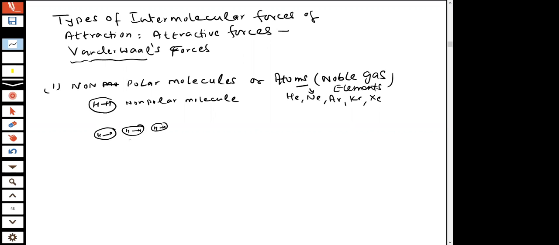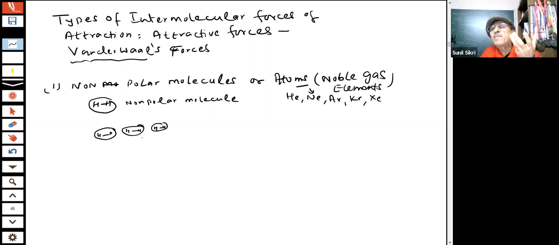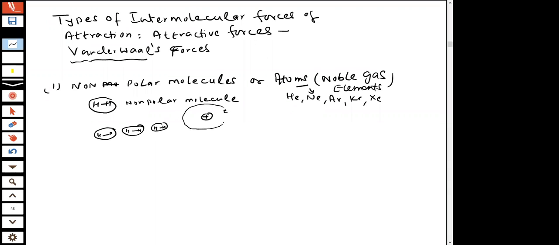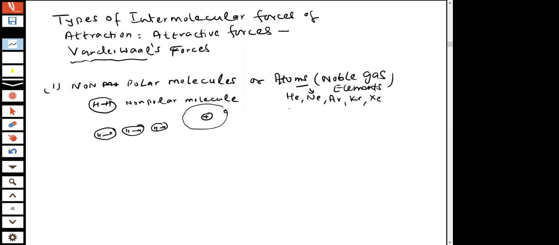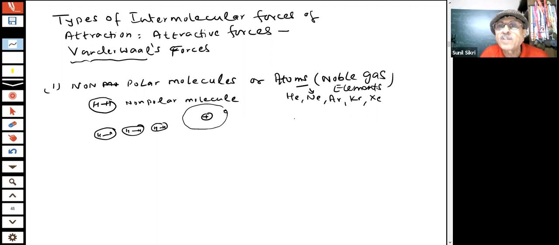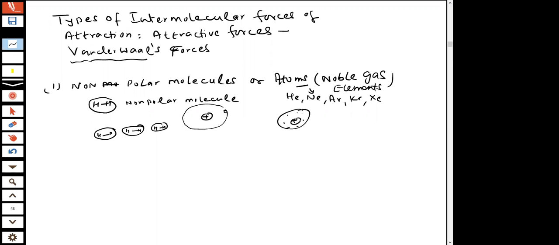But when they come closer, students, what happens? What are they made up of? They are made up of positives and electrons. Everything is made up of positives and negatives. There is a negative and positive present inside every atom. So when particles like helium come together, you have a positive nucleus, and electrons are orbiting around the nucleus outside.